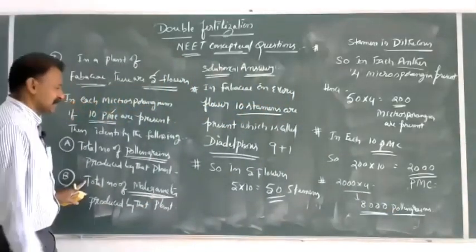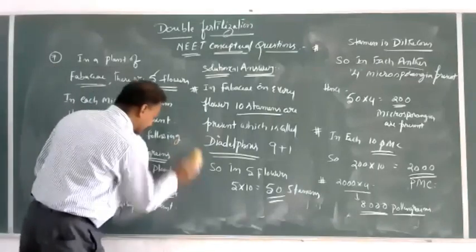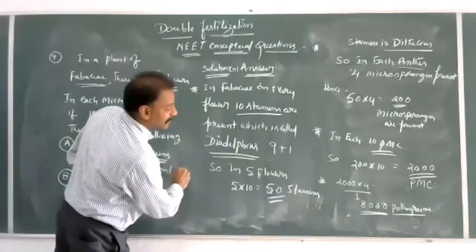So option A, total number of pollen grains produced by that plant is 8000.